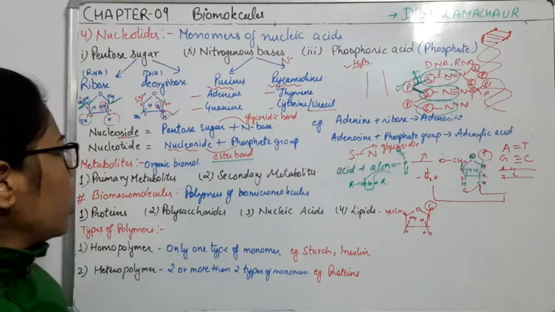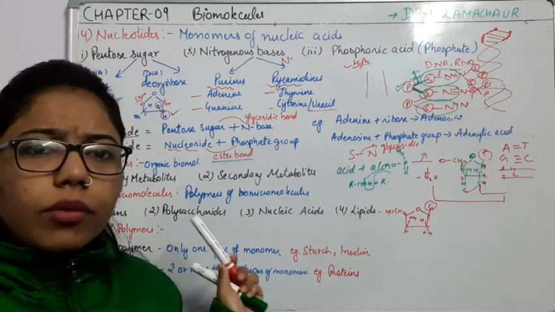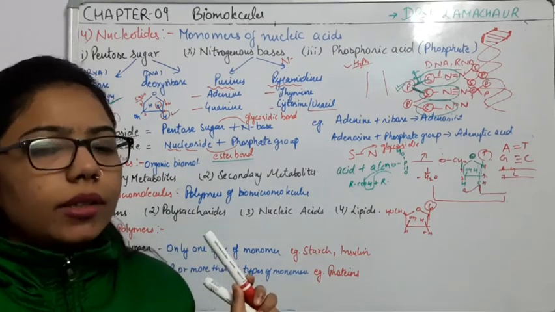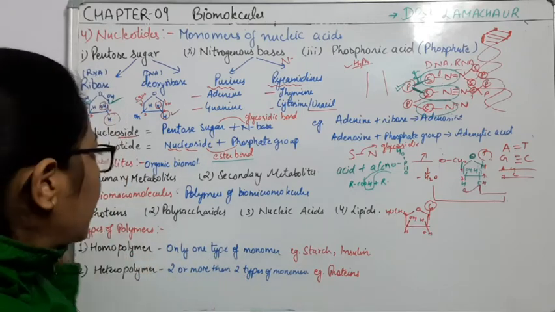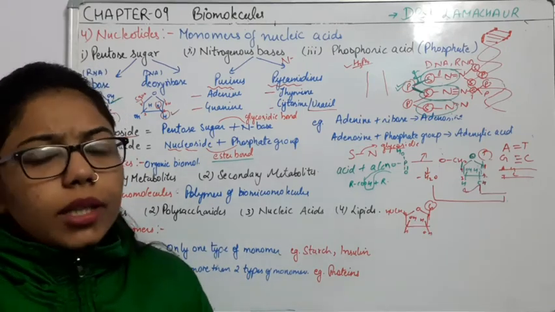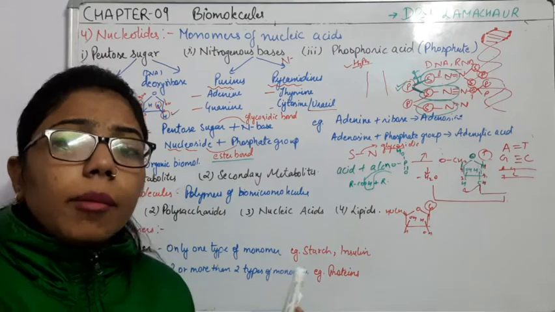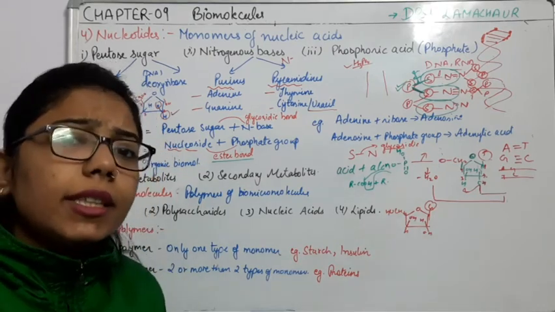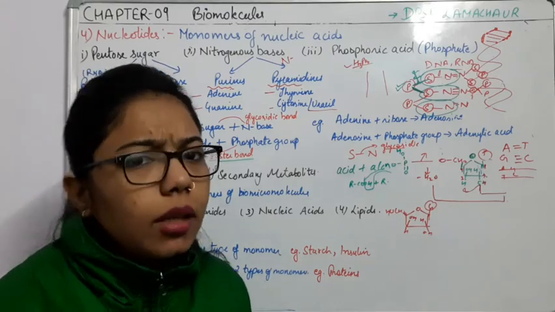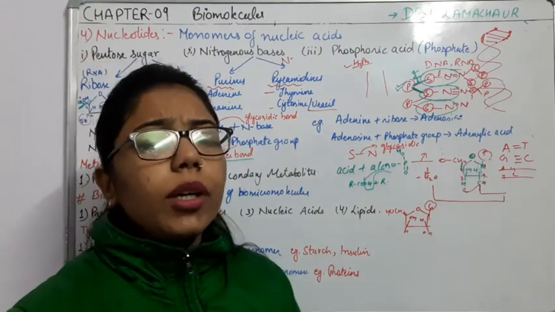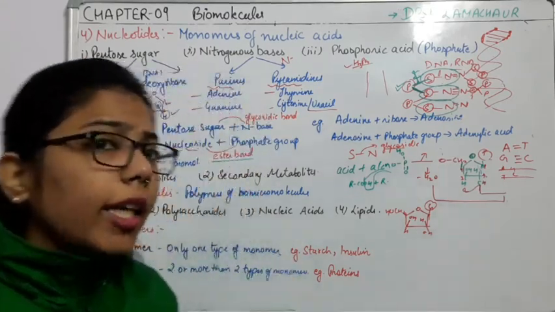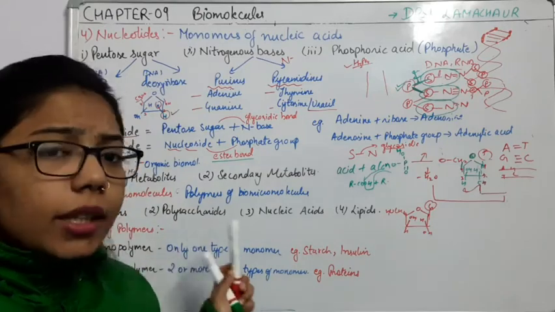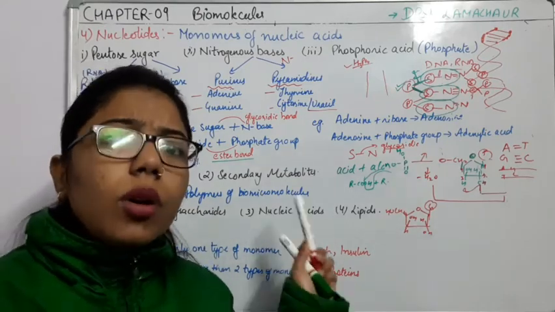So now we have completed another monomer or biomolecule, the nucleotides. Now some important things are always there, that is the metabolites. You will come to know about this term. What are the metabolites? As we are understanding the biomicromolecules as well as the biomacromolecules, we can say that these are present in our body, and in which form? In the form of organic ones. These are the organic biomolecules.